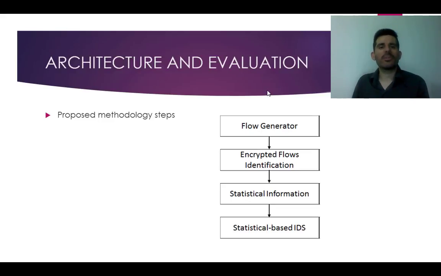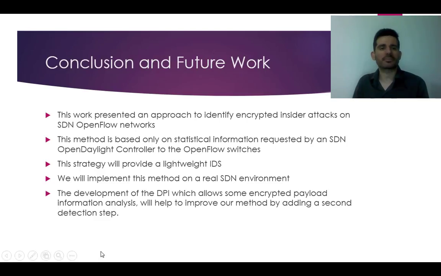In order to evaluate our method, it's important to analyze the accuracy, the false alarm rate, as well as the system overhead introduced on the network. To measure network overhead, OpenFlow messages such as read state, flow stat request, and flow removed message are used to collect flow information. Our method is based only on statistical information requested by an SDN OpenDaylight controller to the OpenFlow switches. This strategy will provide a lightweight IDS.